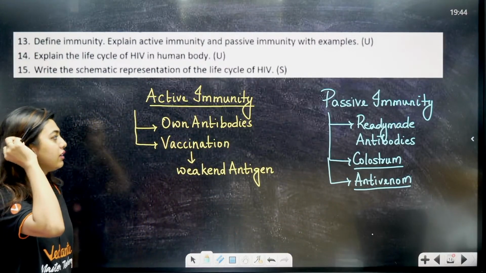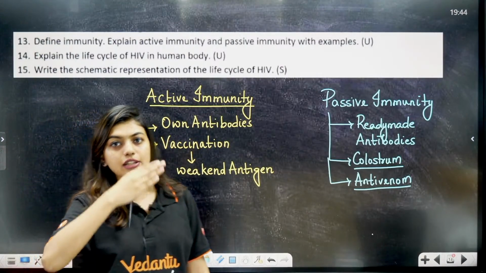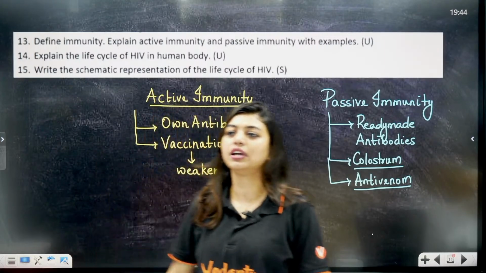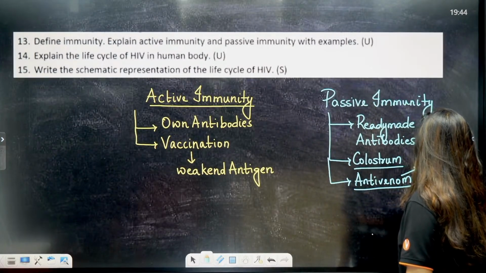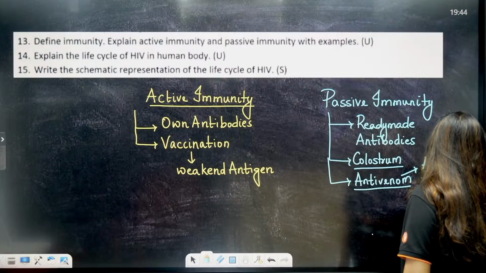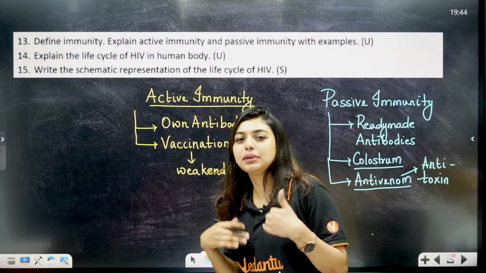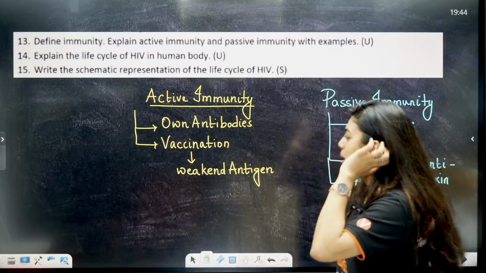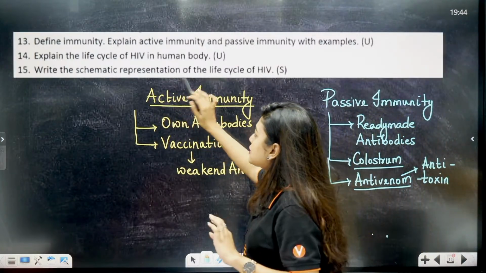These are active and passive immunity: active natural, active artificial, passive natural, passive artificial, and yes, antitoxins. Very good. This anti-venom is an antitoxin. For any disease, if we have used another animal and told them to make ready-made antibodies, then we take those antibodies directly. That is called your passive. Okay, clear or not?